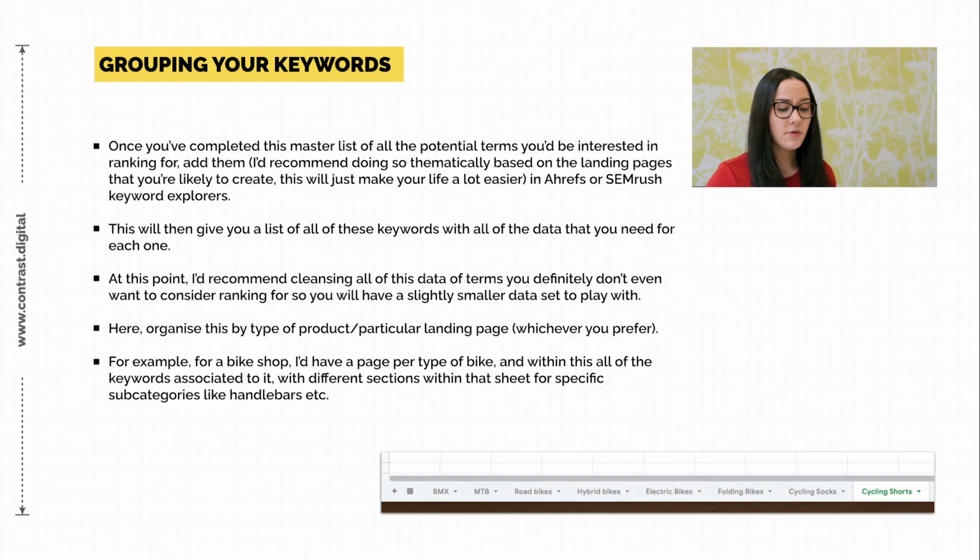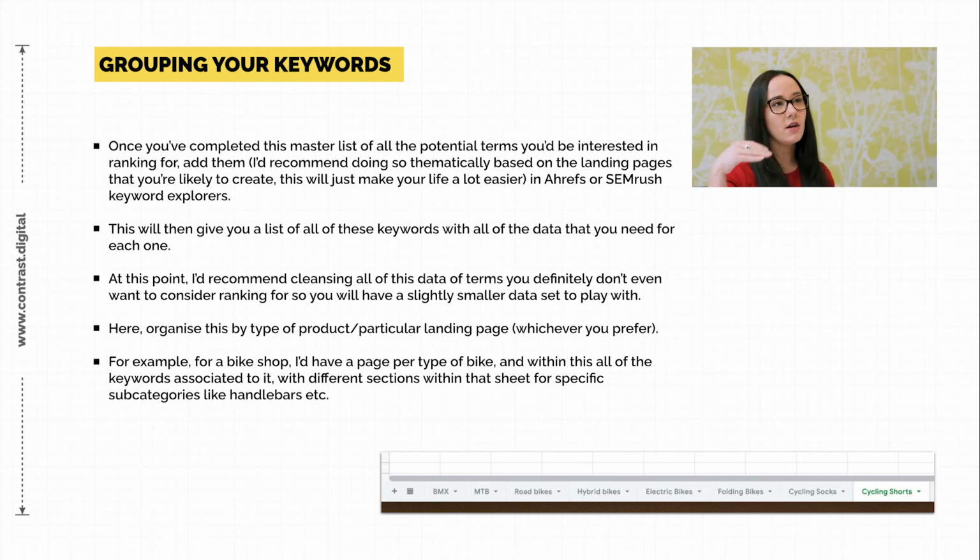So essentially, I would do that in the same way that you would categorize your store. Basically, you'd have all of the keywords related to BMXs, all of them related to mountain bikes, all of them related to hybrid bikes, electric bikes, etc., that kind of thing.